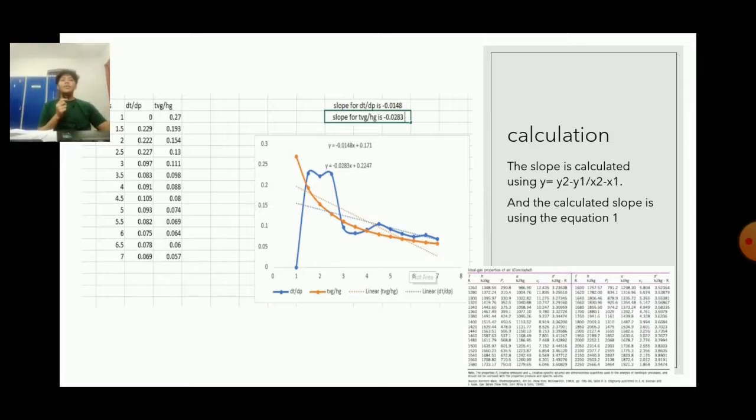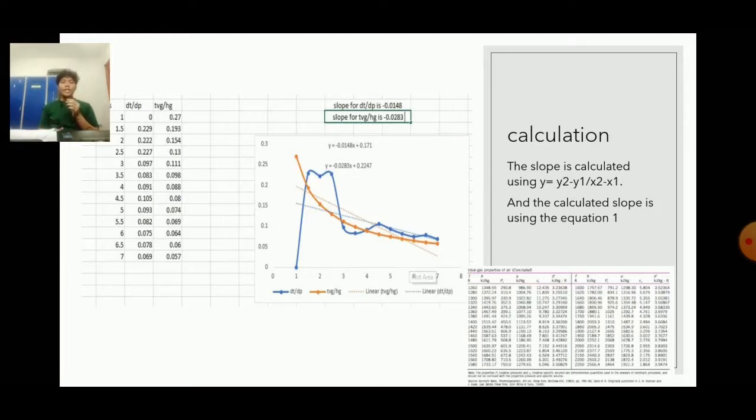In this experiment, we are required to calculate and compare the calculated slope and the measured slope. When we do the calculation, we see that the calculated slope is bigger than the measured slope. The slope is calculated using the common formula, which is y2 minus y1 divided by x2 minus x1.